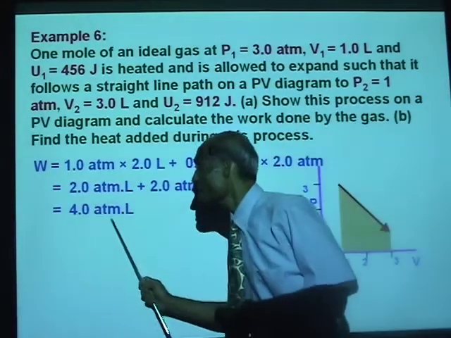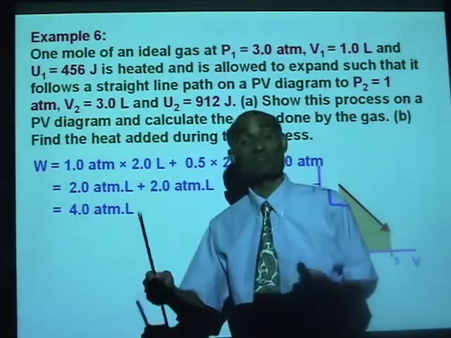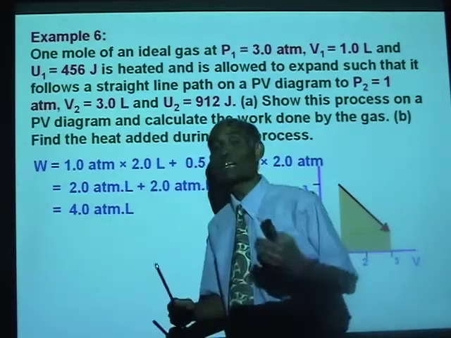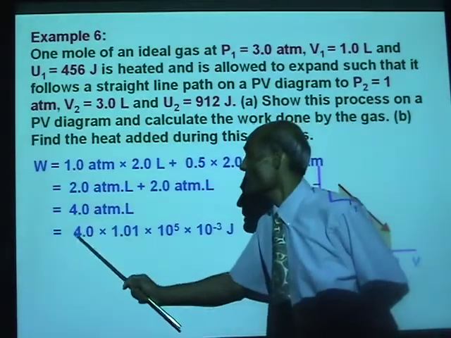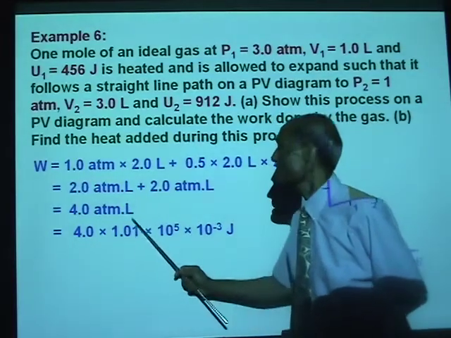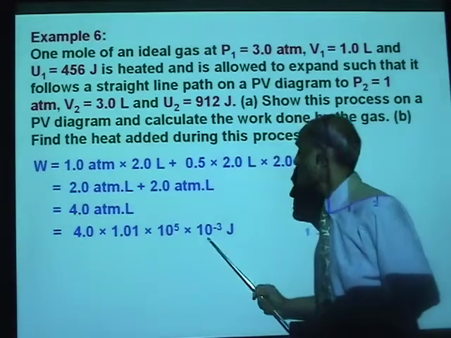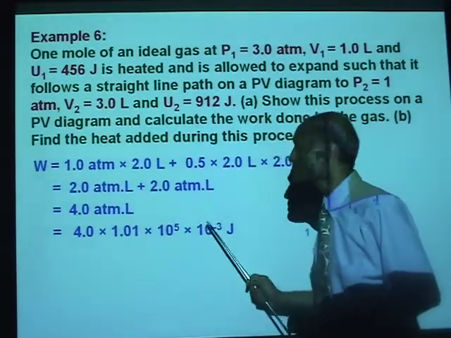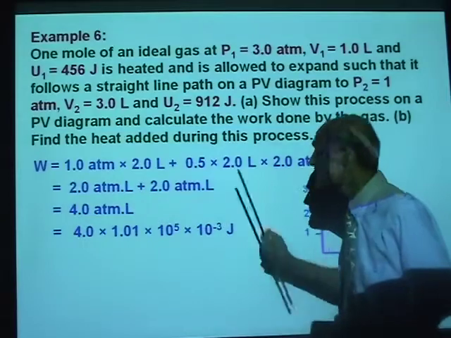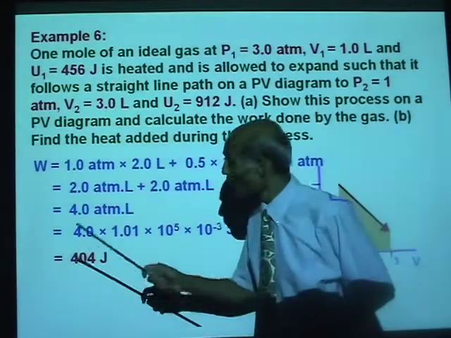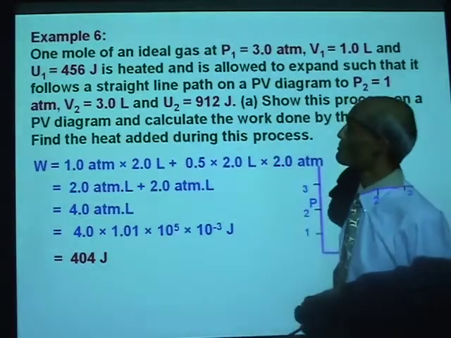How? Convert atmosphere to Pascal, multiply by 1.01 times 10 to the 5. Convert liter to meter cube, multiply by 10 to the power of -3. So that is 4 times 1.01 times 10 to the 5. That makes the atmosphere to Pascal. And times 10 to the -3 makes liters to meter cube. And that will be Pascal times meter cube is joule, and that's equal to 404 joules. So the work done during this process is 404 joules.